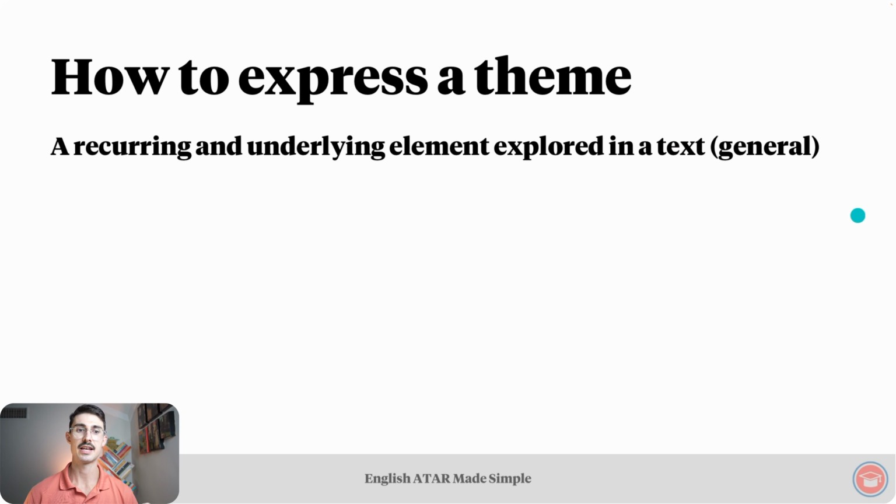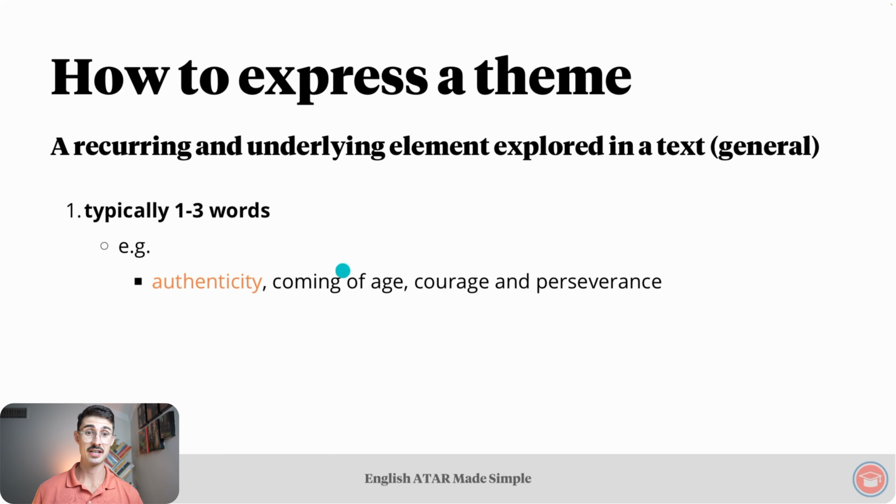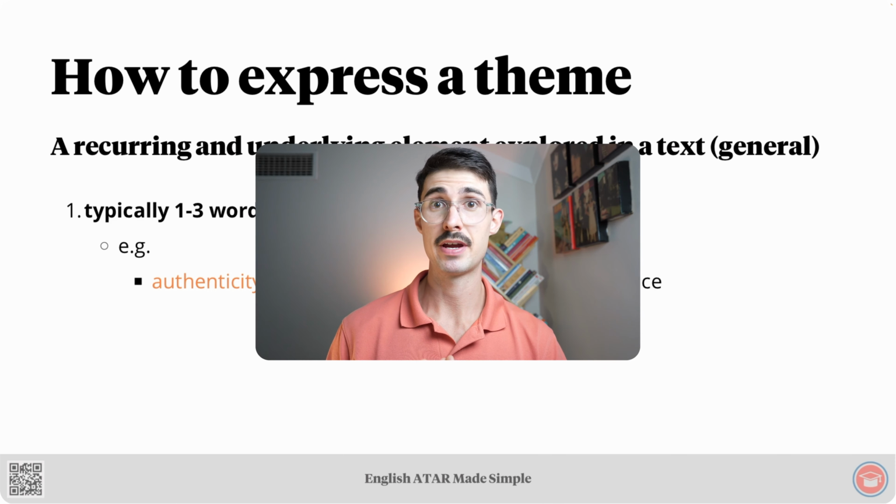How do we express a theme? We learned earlier that a theme is a recurring and underlying element explored in a text, and it is the next most general in our spectrum. A theme is typically 1 to 3 words. For instance, authenticity, coming of age, courage, and perseverance. Once again, more examples are in the PDF study notes.